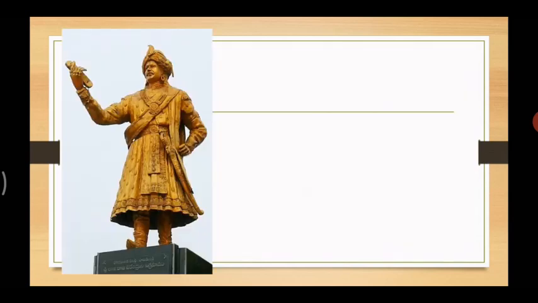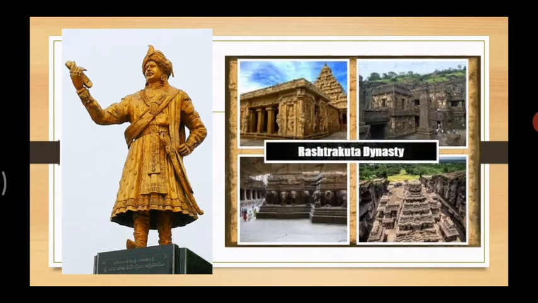Let's move forward. King Vishnuvardhan was a king of the Hoysala Empire. The picture is of King Vishnuvardhan in what is today the modern state of Karnataka. During the reign of Govinda III, reign meaning during that time, of the Rashtrakuta dynasty in Maharashtra, the Rashtrakutas spread from Kannauj up to Rameshwar.